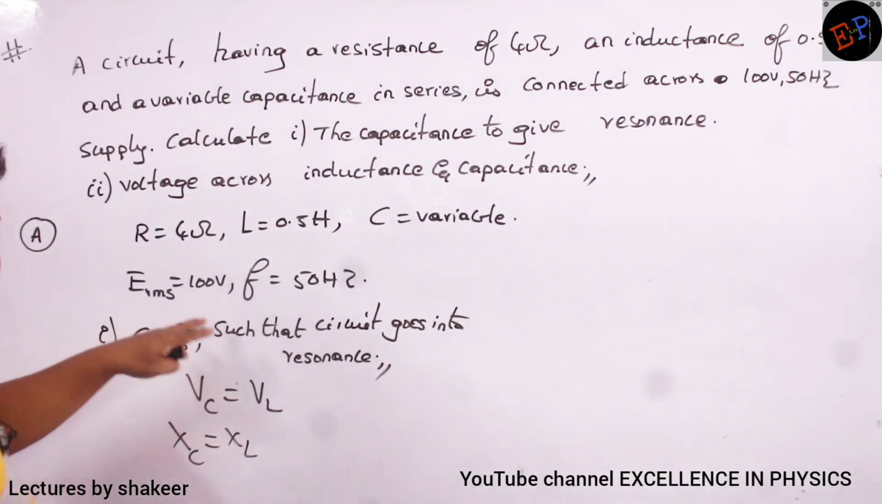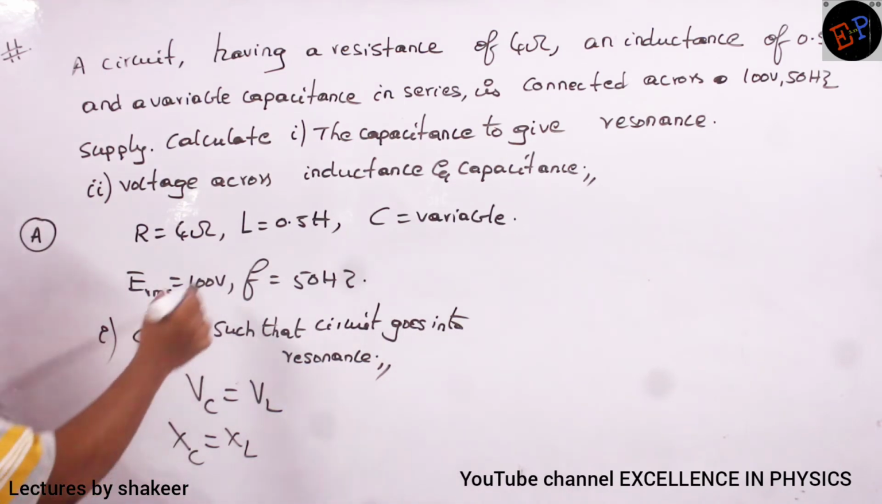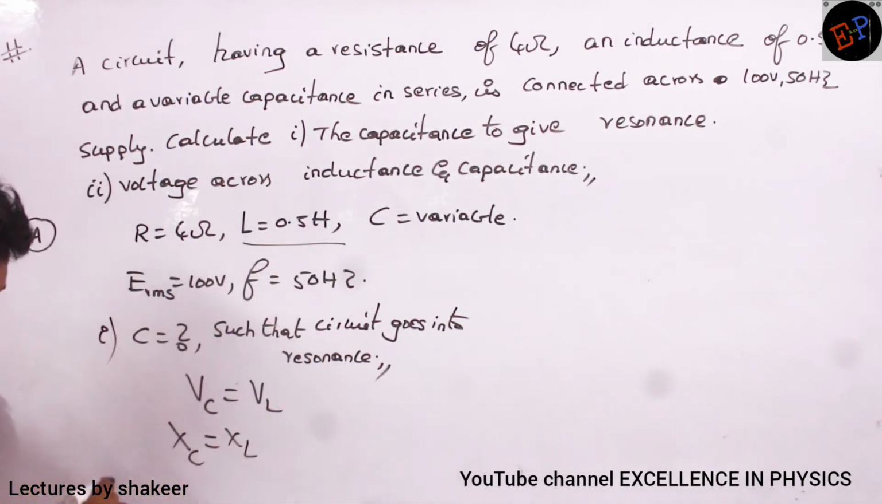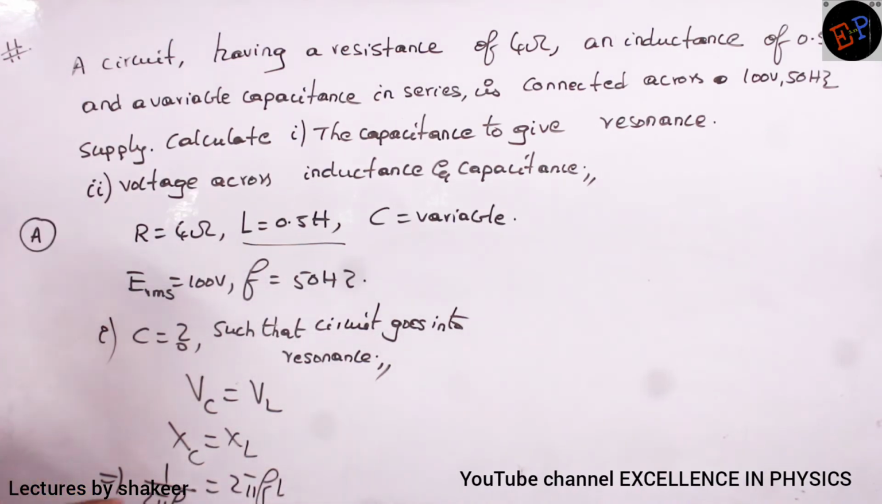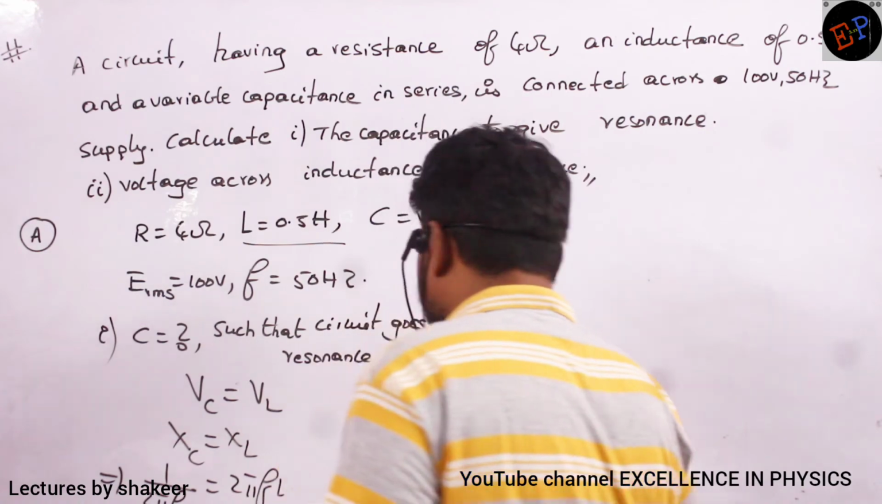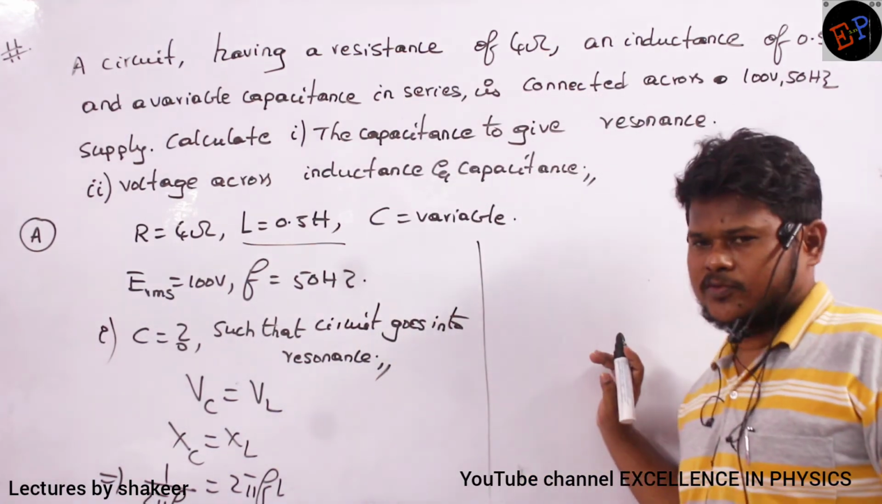So what I want is the variable capacitance, and inductance is already given. So therefore XC value is 1 by 2 pi FC, XL value is 2 pi FL. From this I can calculate the capacitance. Are you able to understand? Or directly you can use the resonating frequency formula also.